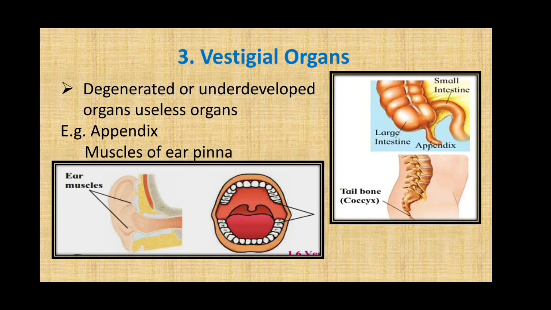Existing organs undergo gradual changes during this evolutionary process. Thus, there is formation of new tissues, organs, etc. In a living organism, this sudden development of new tissues or organs is not possible at all.